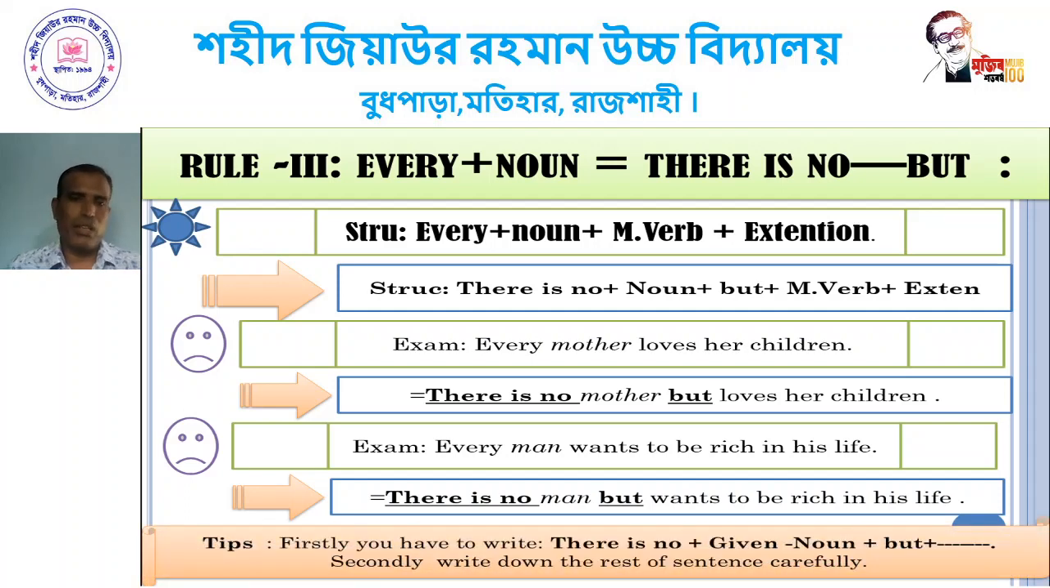Dear student, now follow the definition. Firstly, you have to write there is no plus given noun. Given noun means the noun which is used in the first sentence. You shall have to use that noun for the negative sentence. So there is no plus given noun plus but plus verb. Secondly, write down the rest of the sentence carefully.